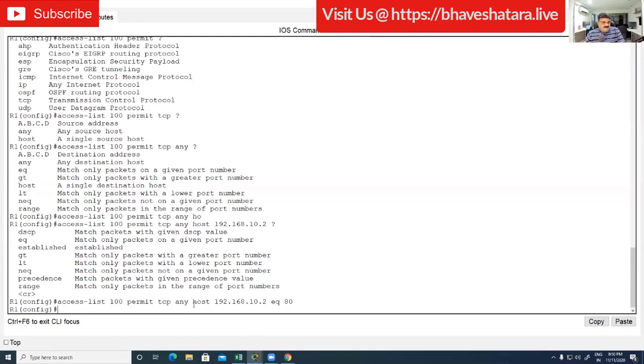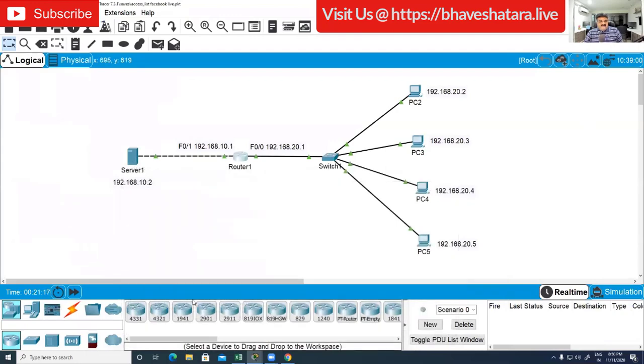Ratha, welcome. And yes, I got your answer, IP access list group. Once you create an access list, you have to apply it. But you are confused about which command to use when you want to apply an access list. I'm going to explain this. I have to apply this access list on the interface. Now tell me, I have FastEthernet 0/0 and FastEthernet 0/1. On which interface should I apply this access list?